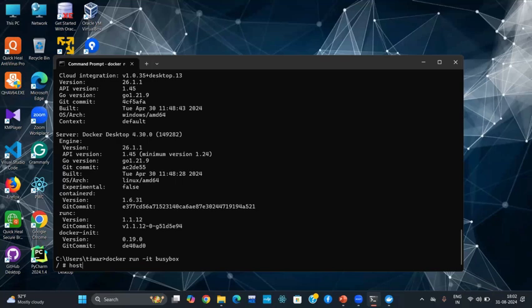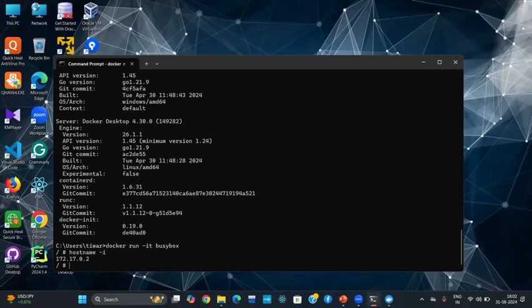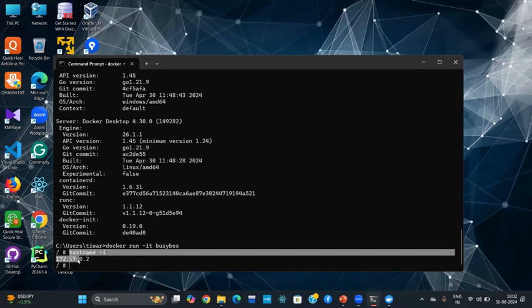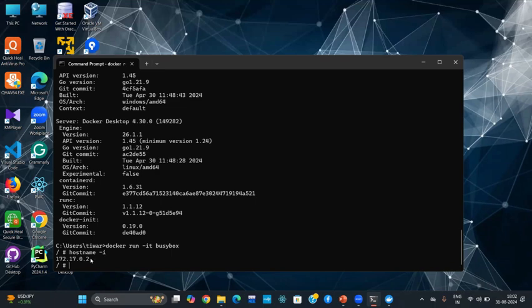So if you want to know, here is a particular IP address. This IP address is particular to my virtual machine. That is the Linux virtual machine. We can call it the Docker host. This is not the IP address of my device or any other thing. This is the IP address of the virtual machine that is already installed on my desktop.